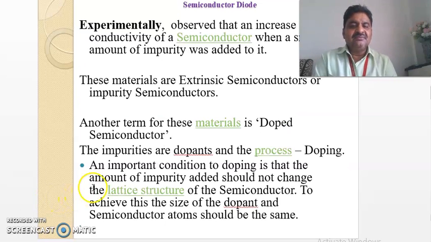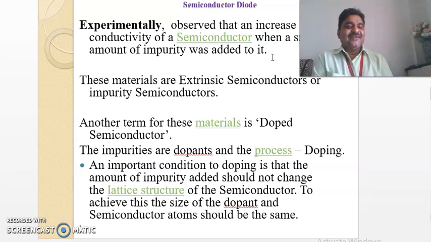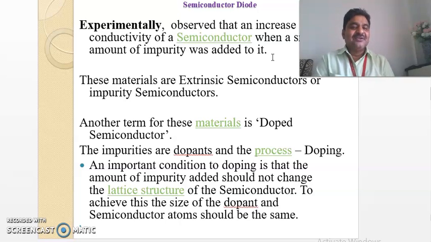Already we have seen that extrinsic semiconductors are of two types. Experimentally, it is observed that there is an increase in the conductivity of a semiconductor when a small amount of impurity is added to it. Whenever a small amount of impurity is added to the pure semiconductor, surely there will be an increase in the conductivity of the semiconductor.